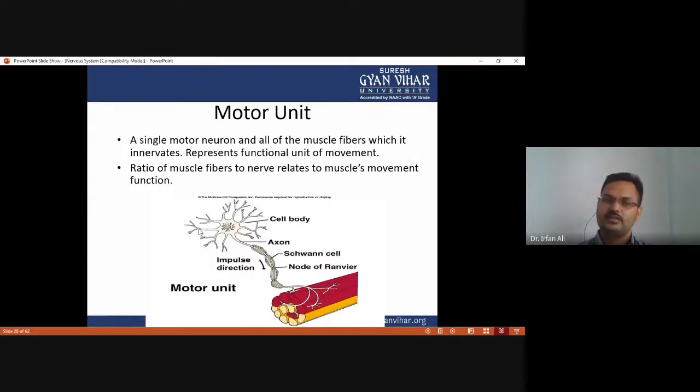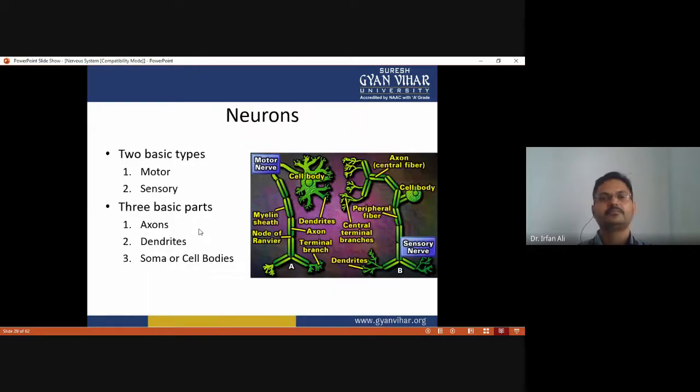And the motor neuron includes the cell body that carries information from the brain or spinal cord toward the effector or skeletal muscle. Neurons have two types: motor neuron or sensory neuron.